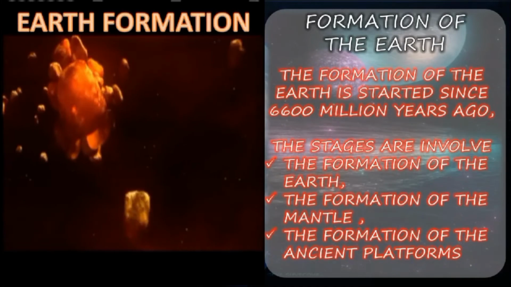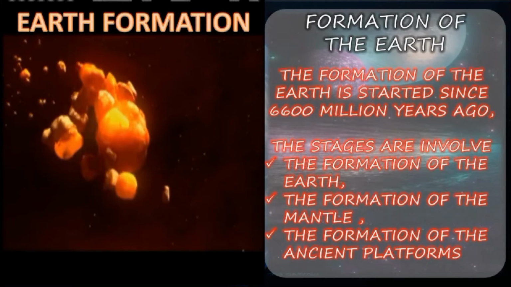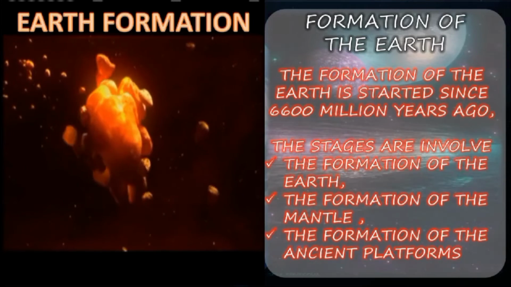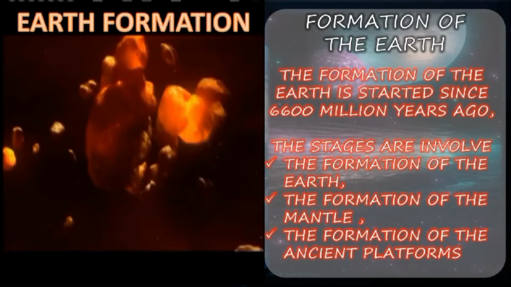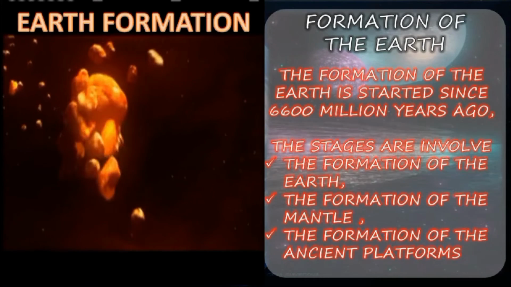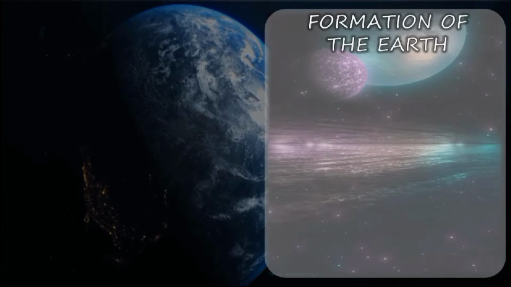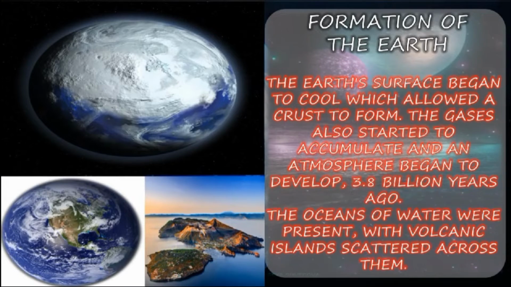Next, the formation of the earth started about 6,600 million years ago. The stages involved the formation of the earth, the formation of the mantle, the formation of the ancient platforms. Next, the earth's surface began to cool, which allowed a crust to form. The gases also started to accumulate and the atmosphere began to develop 3.8 billion years ago.